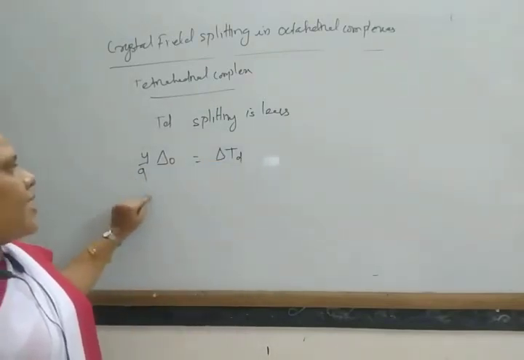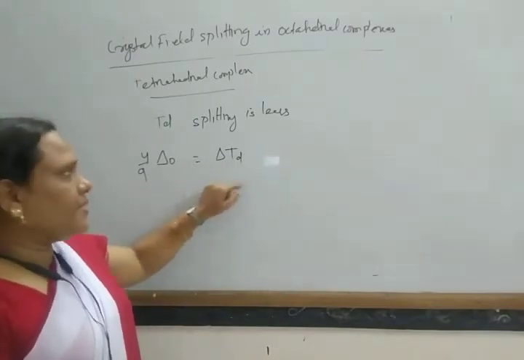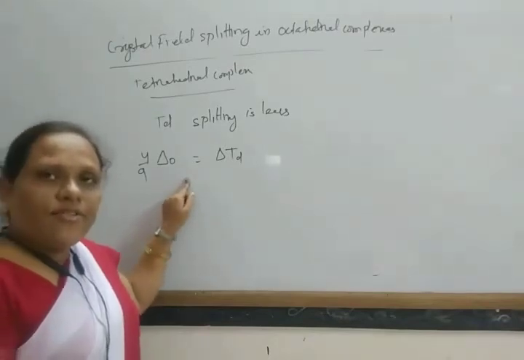So 4 by 9 del O equal to del Tt. So this is the tetrahedral splitting and this is the octahedral splitting.